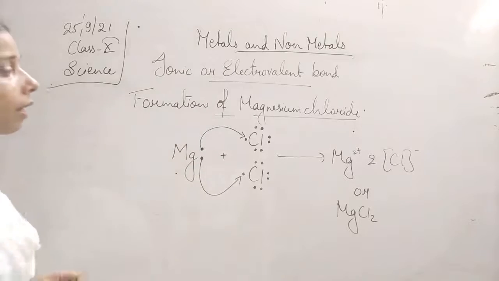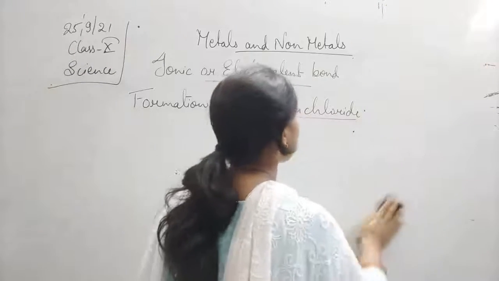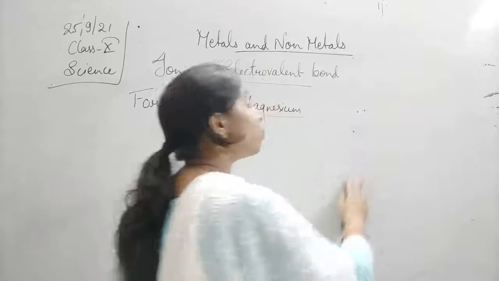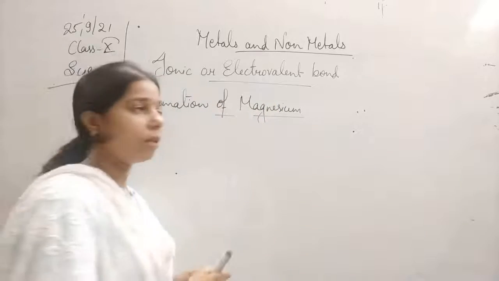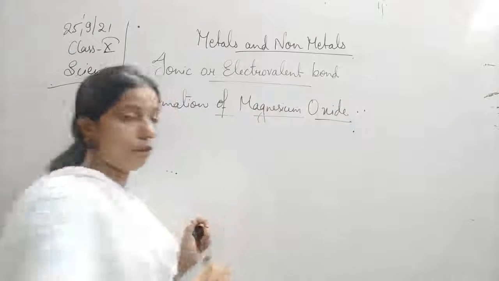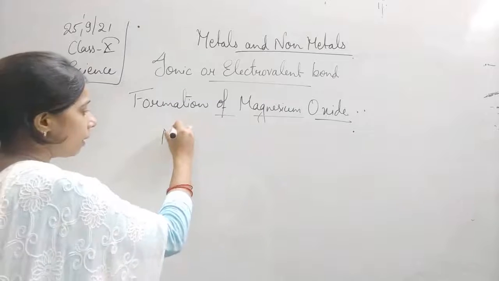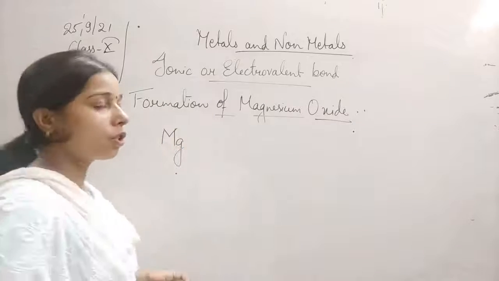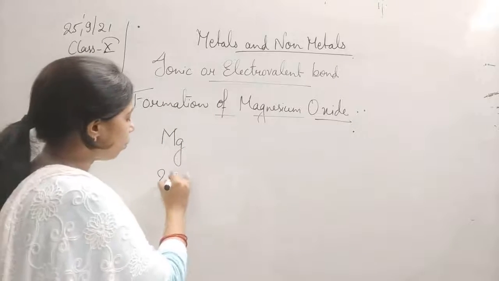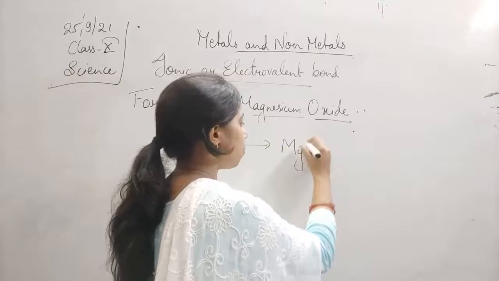Now with magnesium itself, we have seen magnesium chloride. What happens if it is magnesium oxide? Let us see how this formation takes place. The electronic configuration of magnesium is 2, 8, 2. Again it will lose 2 electrons and become magnesium 2 positive.